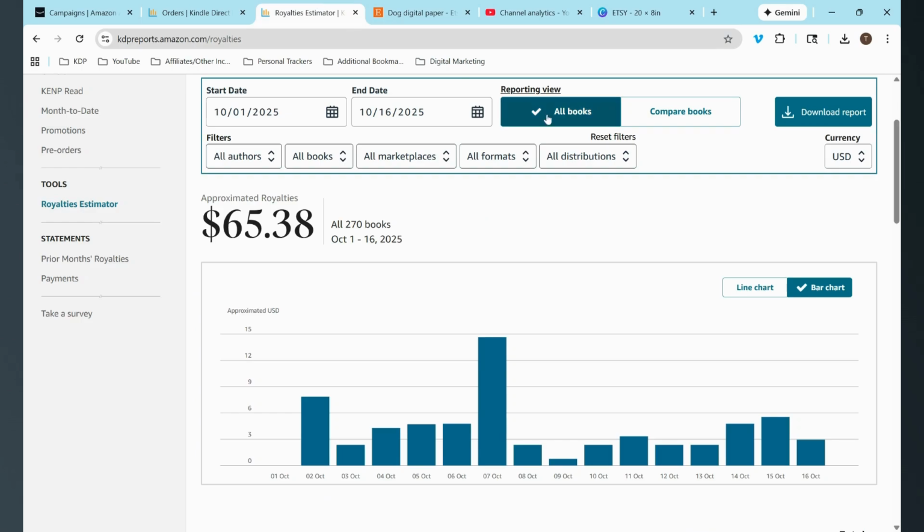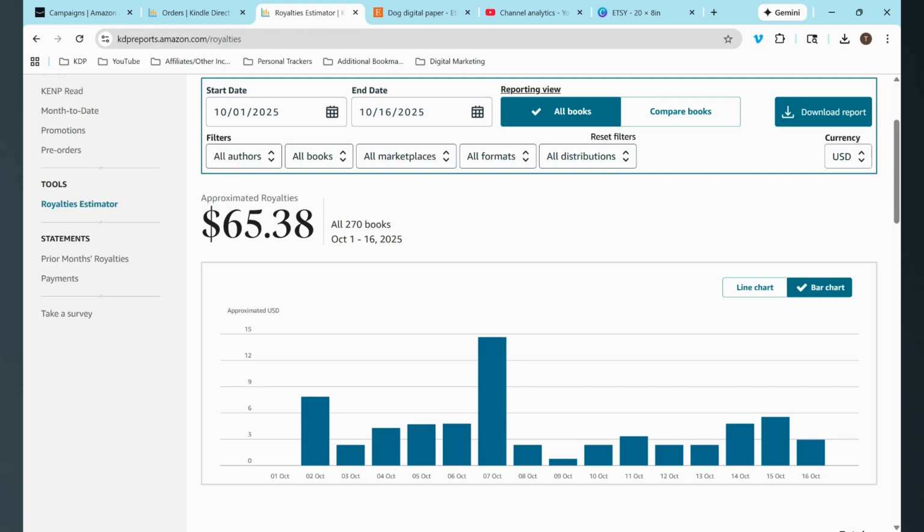Moving on over to royalties, $65.38. Highest being October 7th with over $12, lowest being October 1st with 0. What type of books actually sold? So for October 1st to October 16th, 2025, I sold mainly scrapbook paper, craft paper, and pad books.